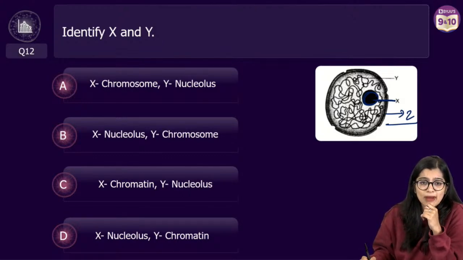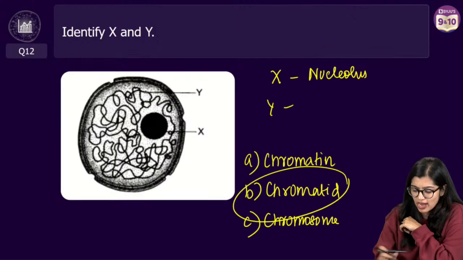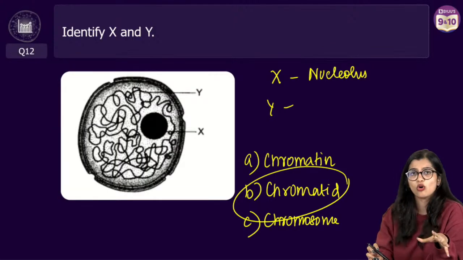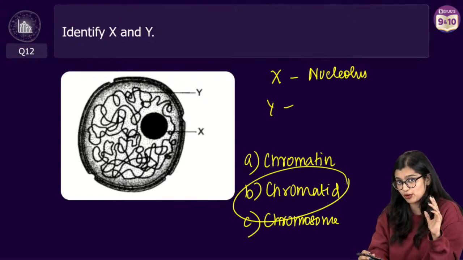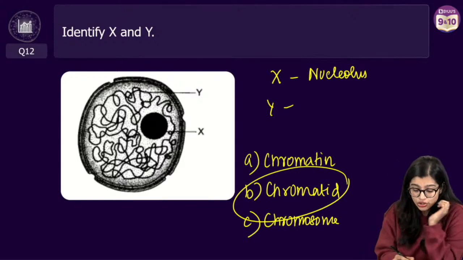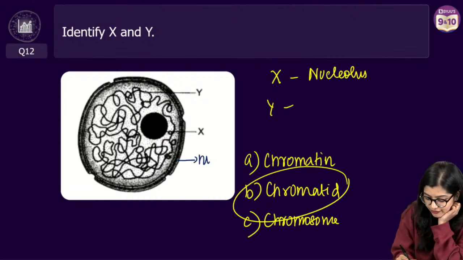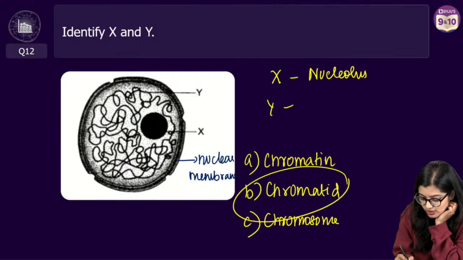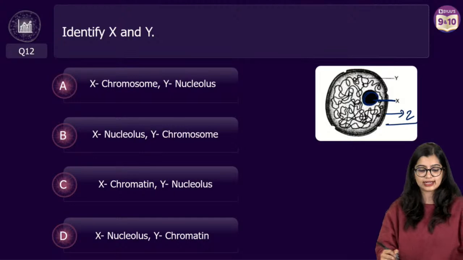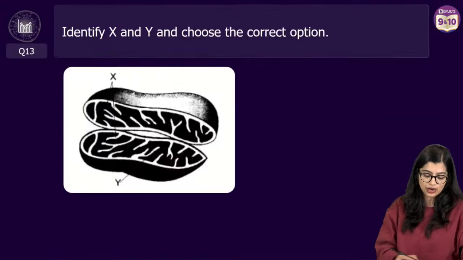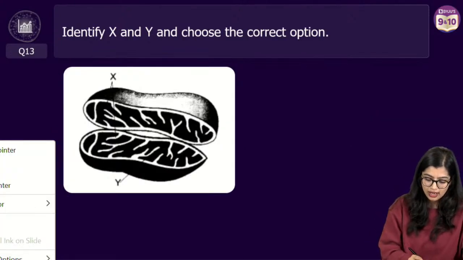Yes. Ma'am, you wrote chromatid instead of chromatin. No, I said there's chromatid also. Chromatin is there, chromatid is also there, and that's what I said. Chromatid is a structure found during cell division. So this part will be the nuclear membrane, and this whole structure is the nucleus, which is why the structure inside, X, is nucleolus. Very good. I'm so proud of all of you.